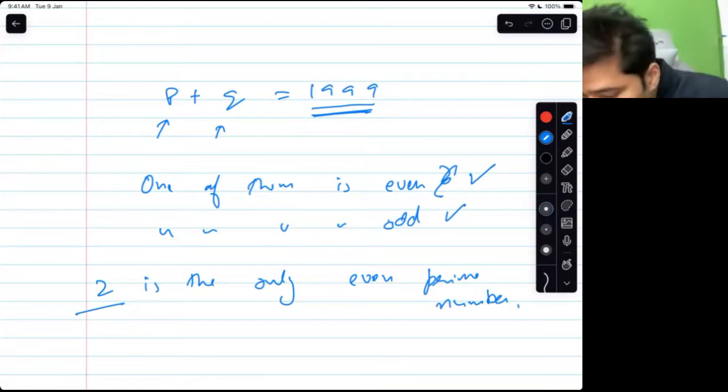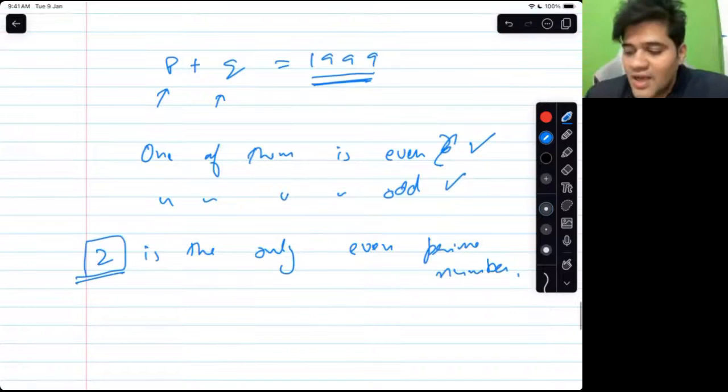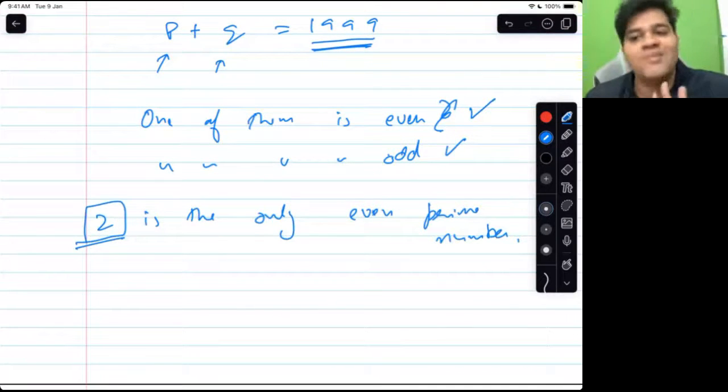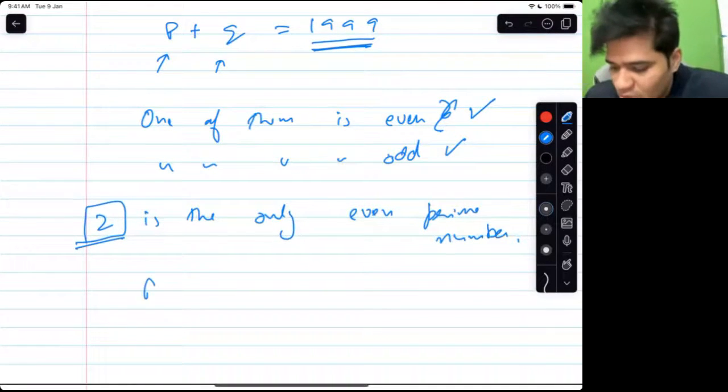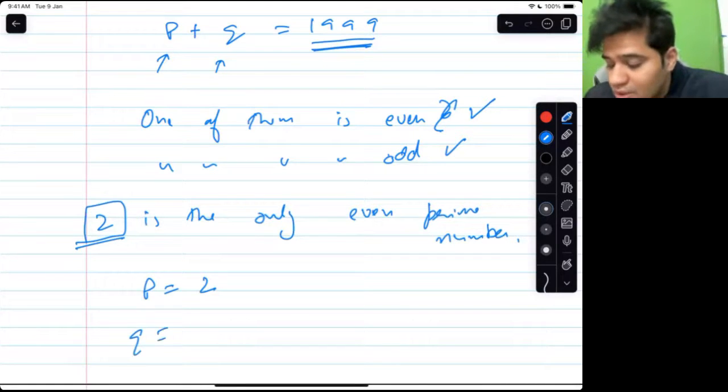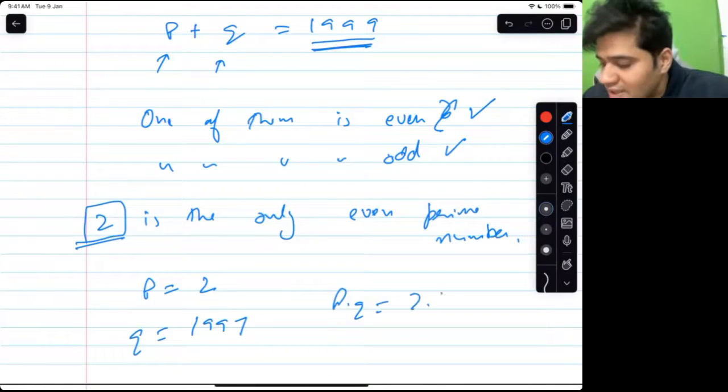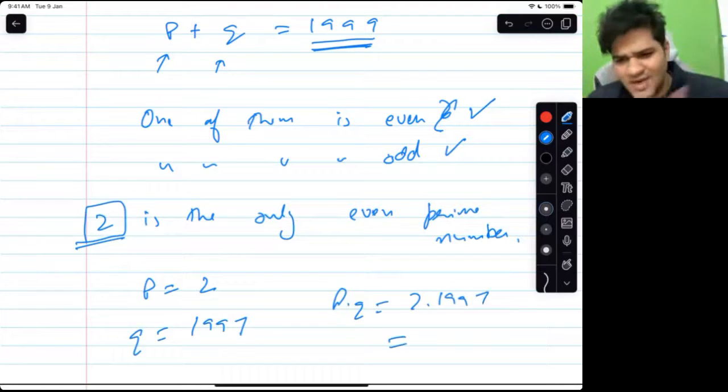Okay, if 2 is the only even prime number and one of them is even, so one of them is 2. So let us say P equal to 2, then Q is equal to 1997. In that case, P into Q is 2 into 1997.